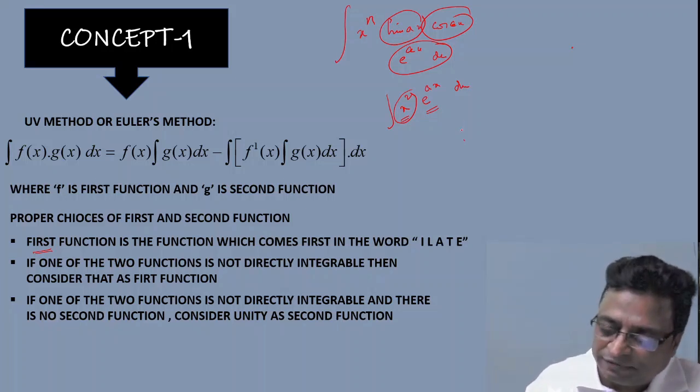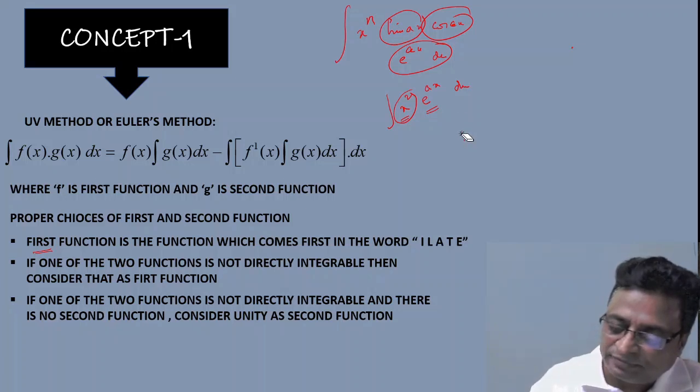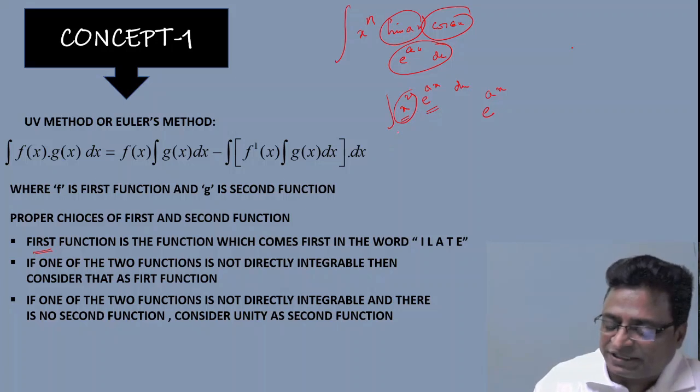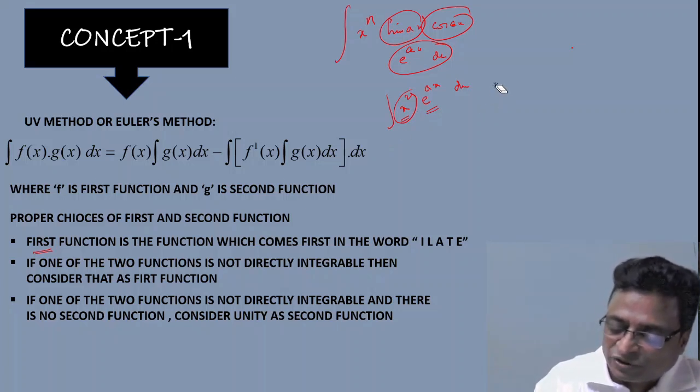So you write the formula like this. You consider first x square, your first function, and you write integration of e power ax like this.